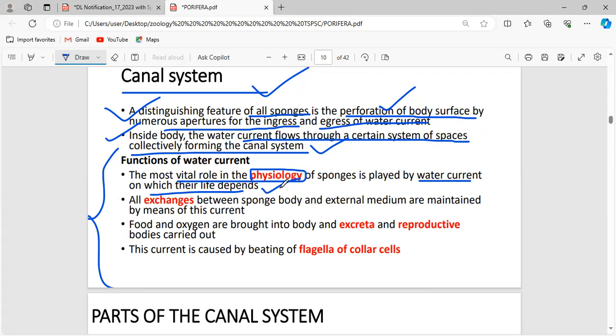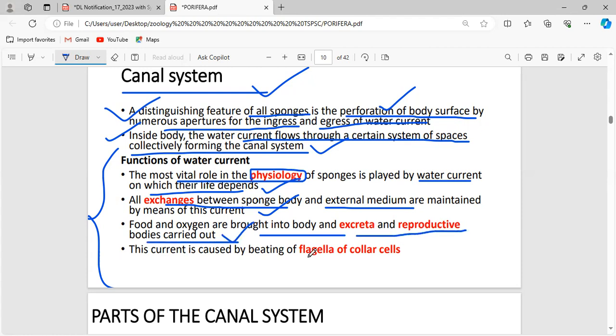Circulation of water. Now, all the exchanges between the sponge body and the external medium are maintained only by means of this current. Okay, whatever is taken into the body of the sponges or has to be expelled from the body of the sponges is completely regulated by the canal system. Now, food and oxygen are brought into the body, and excreta and reproductive bodies are carried out.